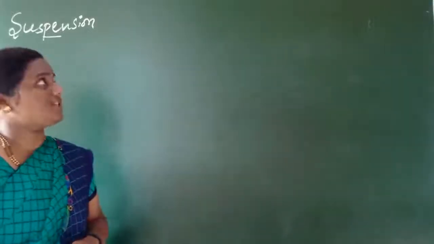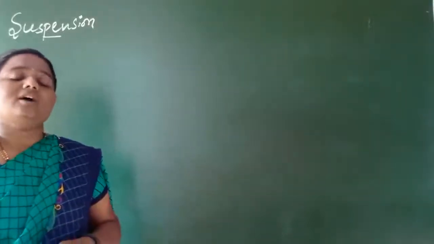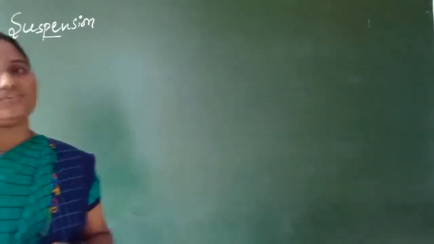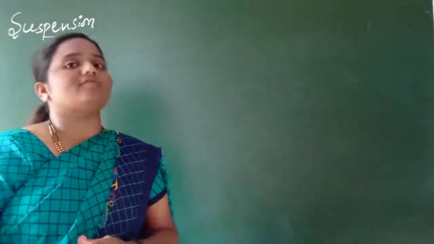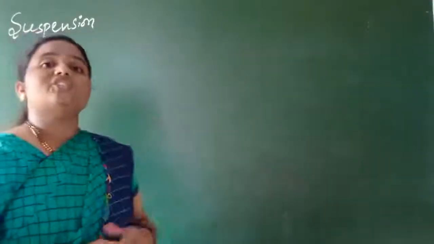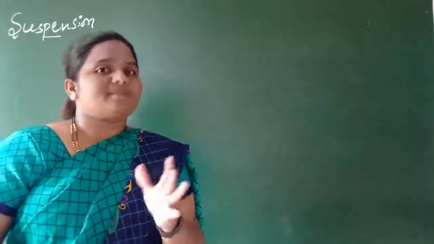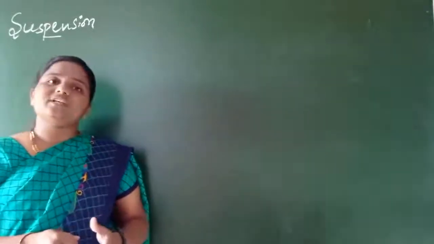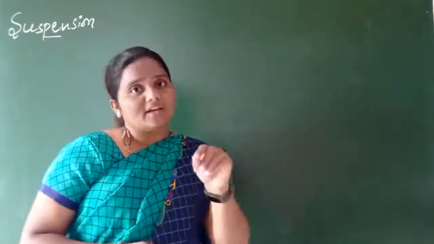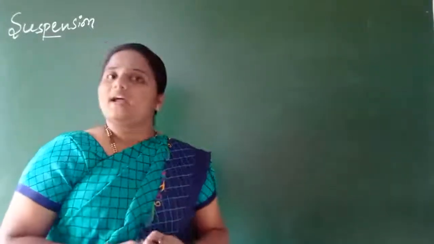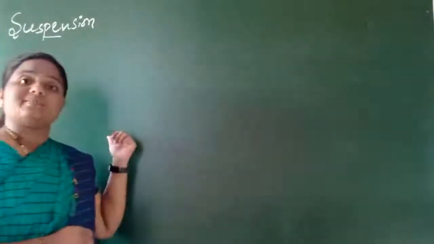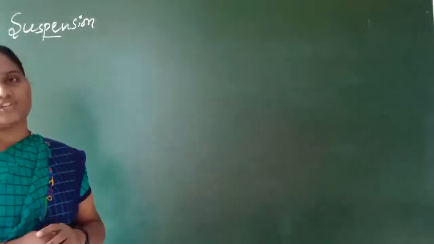So dear children, in today's class we will study what is meant by a suspension and what are the properties of a suspension. You know, a suspension is a heterogeneous mixture, you can say. Generally we have two types of mixture. One is homogeneous and the second one is what? Heterogeneous. A solution is homogeneous, whereas a suspension is a heterogeneous mixture.